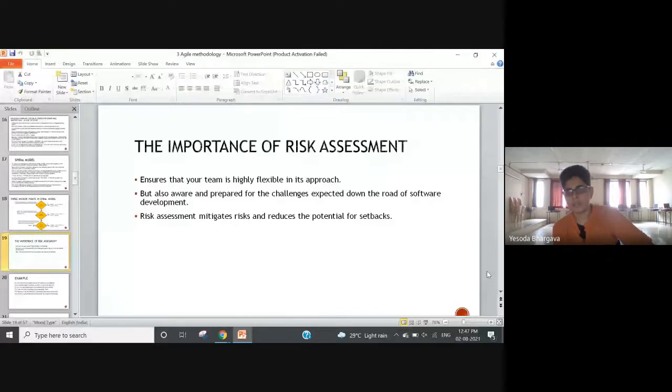Risk assessment, in the long term, mitigates the failure rate of the software, the survival increases, and the potential for setbacks is also minimized.